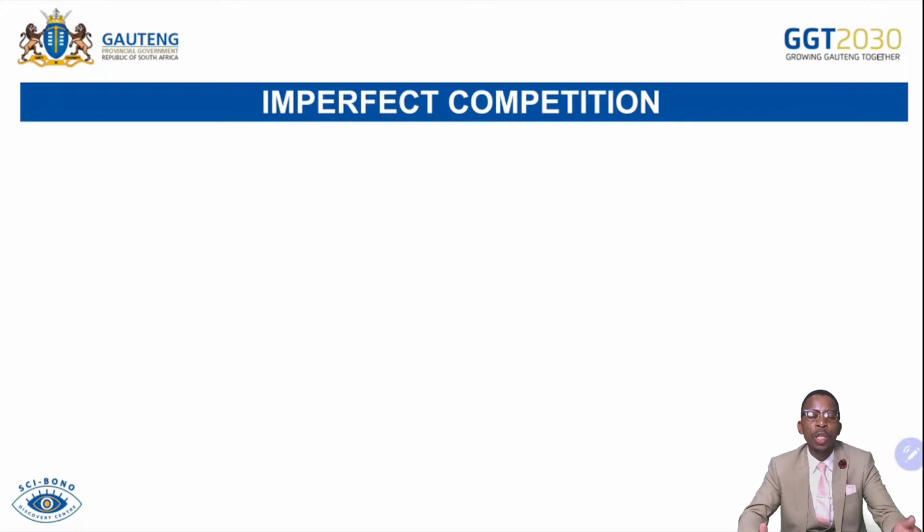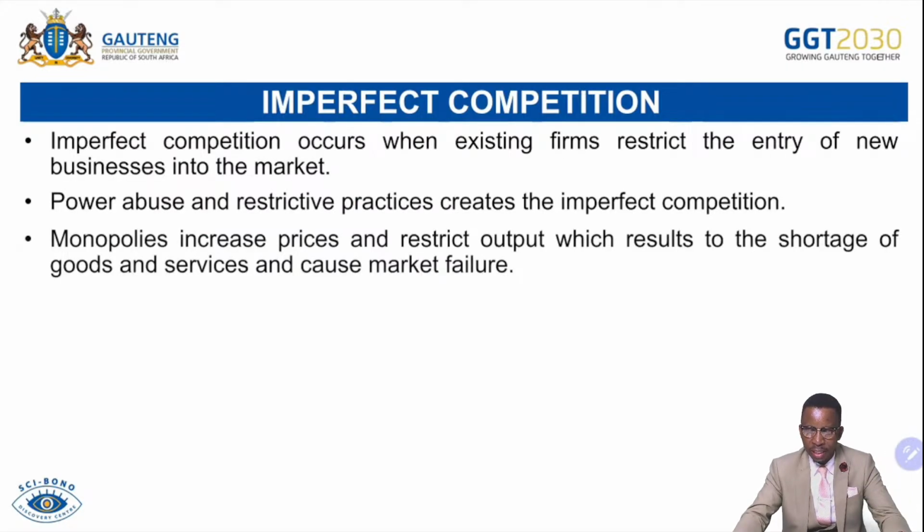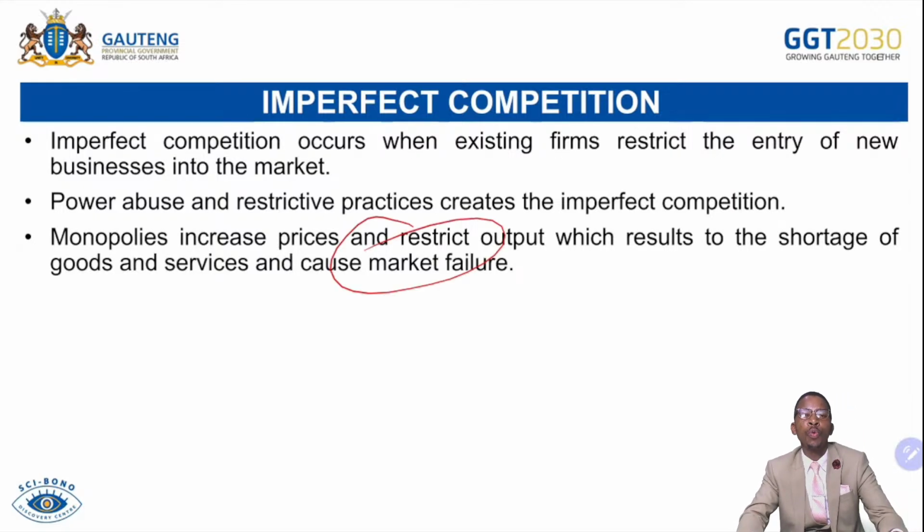And then we talk about merit goods, which are beneficial to the entire society, and they are provided by the state because the market undersupplies them due to the fact that they are underrated by the market. As much as they are important for the wellness of the nation or society, people are not willing to pay for them. Demerit goods are very harmful to the society, but they are highly rated by the market. Monopolies set the market price and restrict output, which results in the shortage of goods and services, and that will cause market failure. We know that monopolies will always charge excessively high prices so that they will keep up with their profits. For that reason, people will not afford that particular product. Then there will be an undersupply of the product, while people are willing to demand more, but they don't afford the product, meaning goods will then be produced for those who can afford.